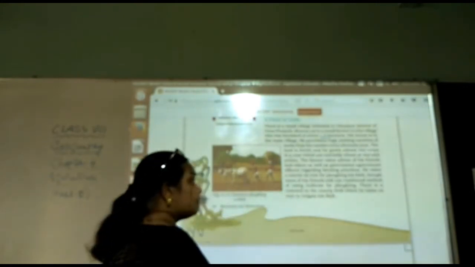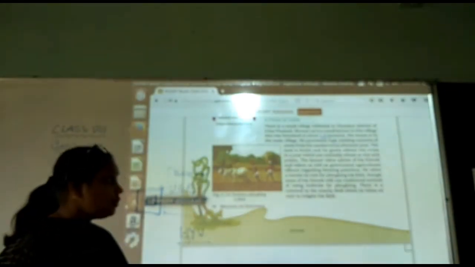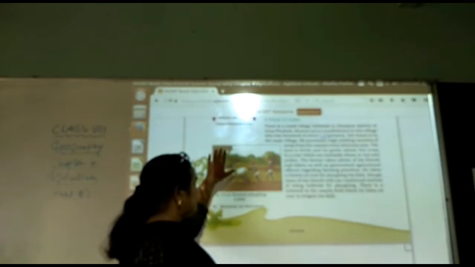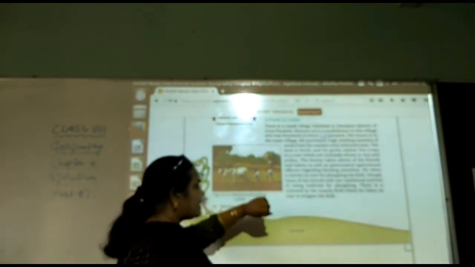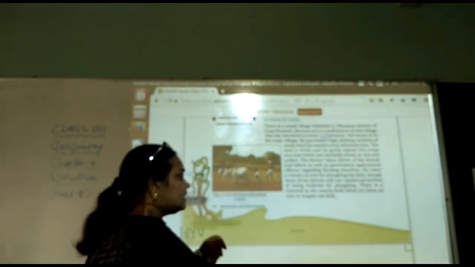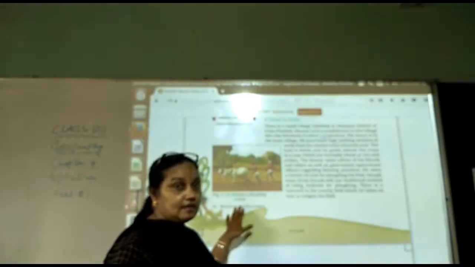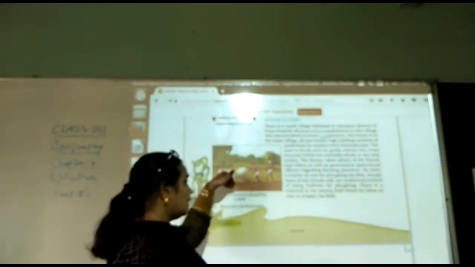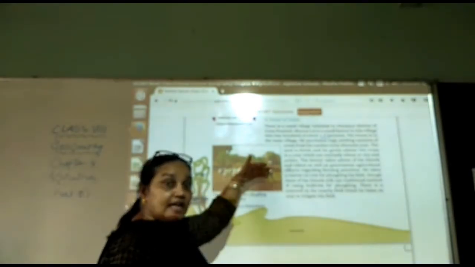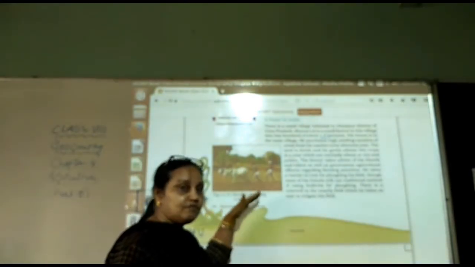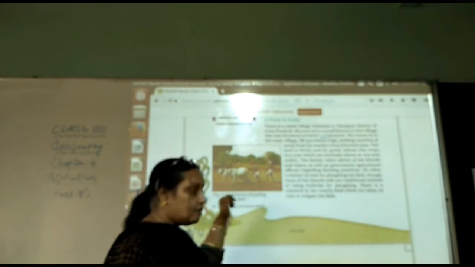Traditional methods use bullocks for plowing. There might be a tube well nearby his field, which he takes on rent for irrigating his field, so that he can have water in his field. He also hires that irrigation facility for his farm.